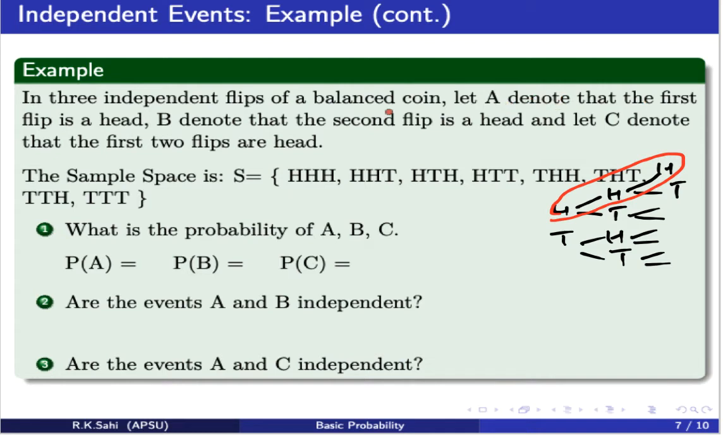Let's look at A. What are the elements which come in this? The first flip is a head. This is a head, this is a head, this is a head, this is a head. So how many elements? 4. Total elements, 8. So what is the probability? 4 over 8, which is a half.